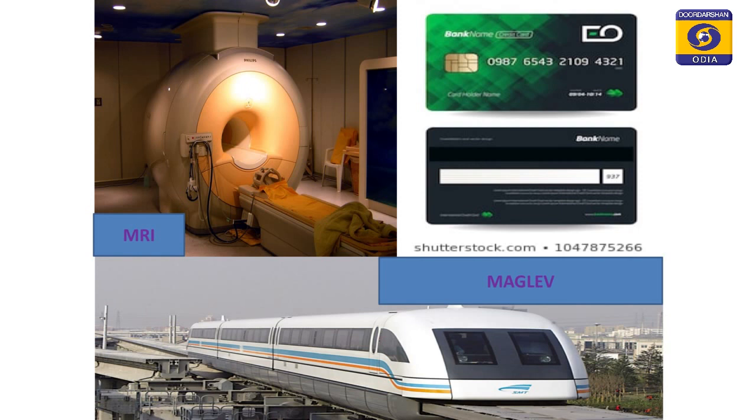And another very simple one that we use day to day, the third figure on the screen, is the ATM card. Now I have an ATM card, and you are all clearly observing it. On the back side of the ATM card, you see there is a layer called the magnetic strip.